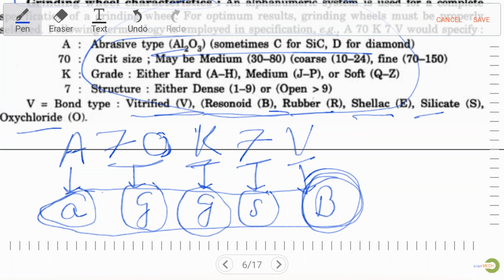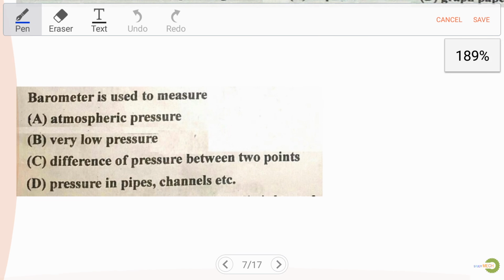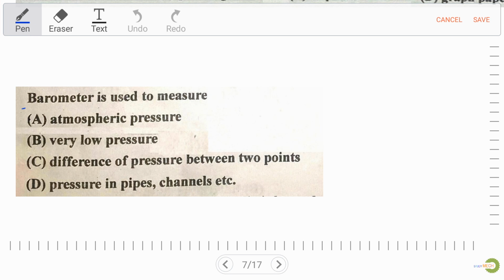Now let's move to the next question. Our next question is a very easy question. Barometer is used to measure: option A atmospheric pressure, option B very low pressure, option C difference of pressure between 2 points, and option D pressure in a pipe and channel, etc. First of all, our right answer over here is A, atmospheric pressure.